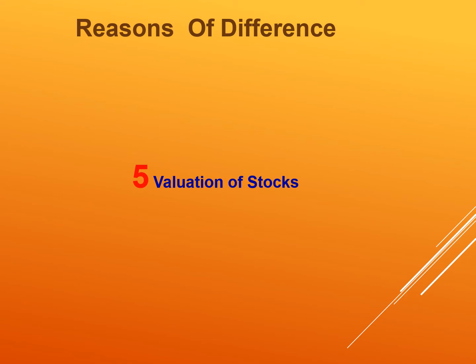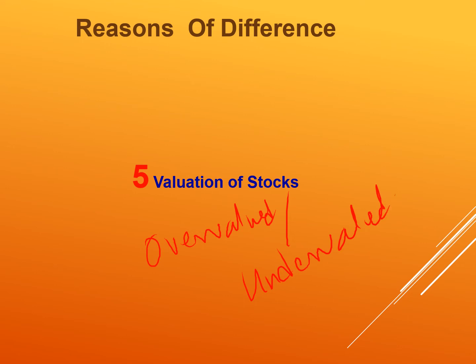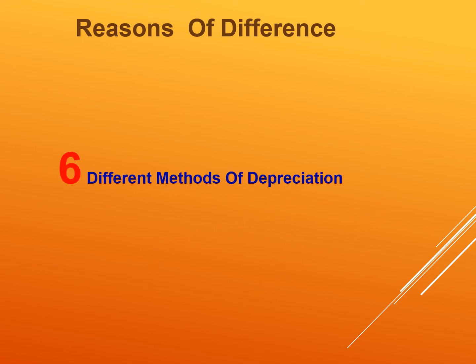Next is valuation of stock. Due to different methods of stock valuation, FIFO method or weighted average method, the method followed in cost accounts may be different and in financial accounts it may be different. So the stock may be overvalued or it may be undervalued. So that is one of the reasons for differences.